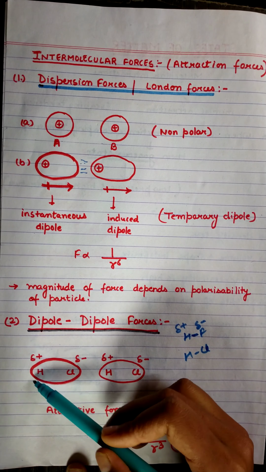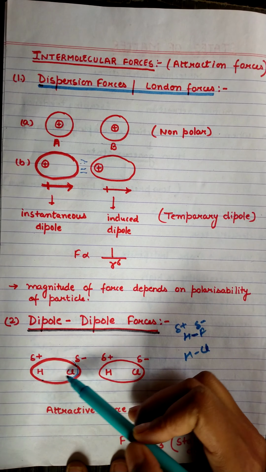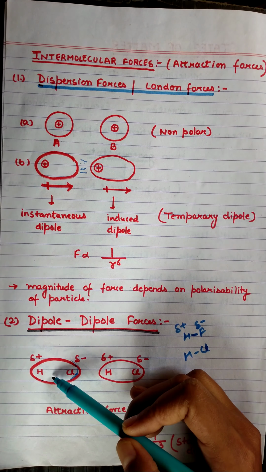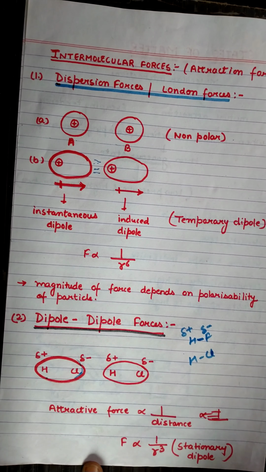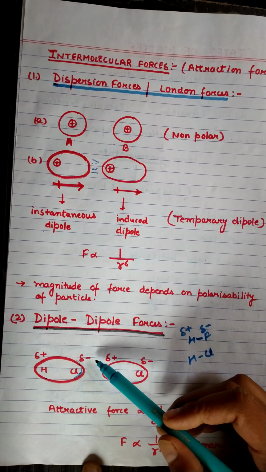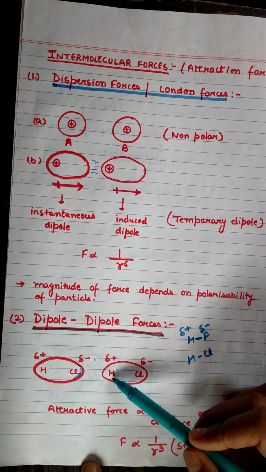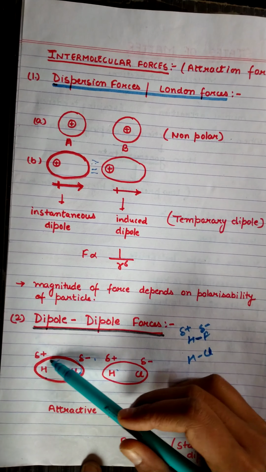Like we can say, see this type of molecule is there, hydrogen and chlorine. So here the hydrogen is less electronegative, it will get a partial positive charge, and the other element will get a partial negative charge. So in this case the molecules have such type of dipole.